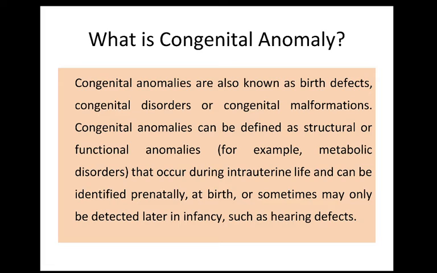Now, we should know what a congenital anomaly is. Congenital anomalies are basically known as birth defects. Congenital disorders or congenital malformations are also the same terms for congenital anomalies. So, it can be defined as structural or functional anomalies. For example, there might be some metabolic disorders, there might be some structural disorders that occur during intrauterine life and can be identified prenatally or at birth. Sometimes it may only be detected later in infancy, such as hearing defects.